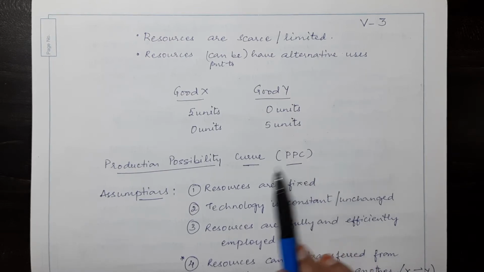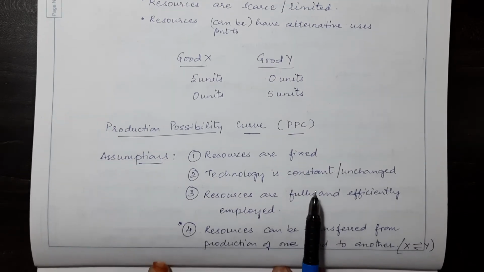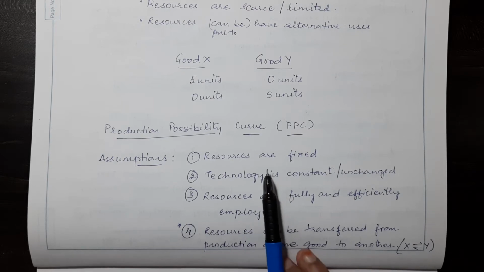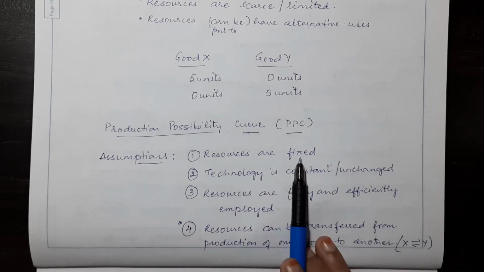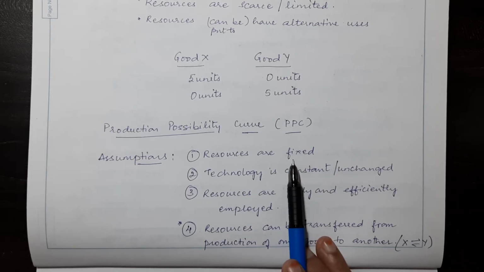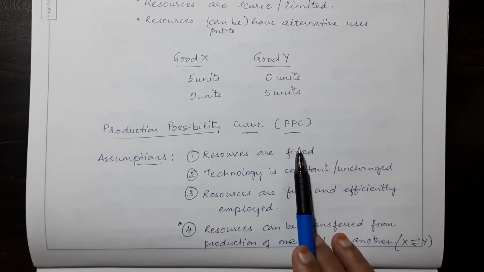Alright. So to learn this production possibility, we have certain assumptions to be made. What are these assumptions? Assuming that the resources are fixed. That means what resources we are given to produce the goods are fixed. Whether you produce good X or good Y, or a combination of goods, the resources that are given to us are fixed.